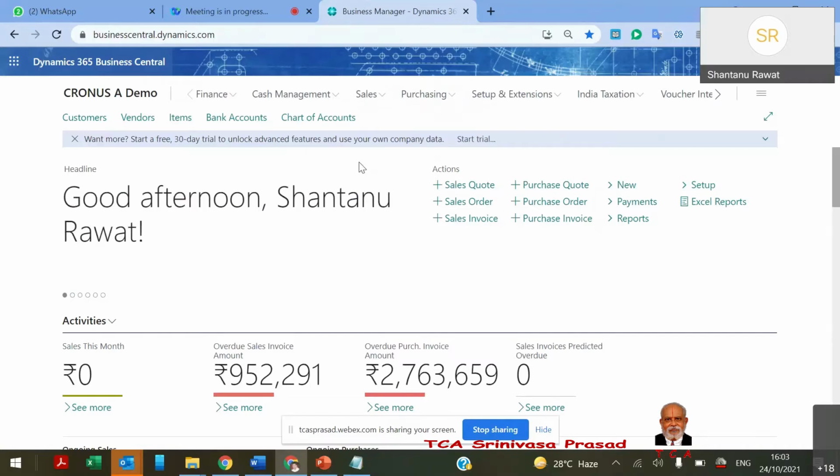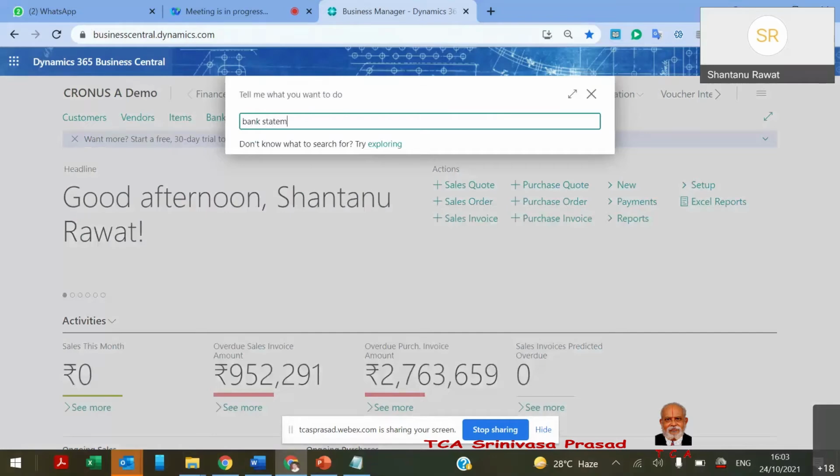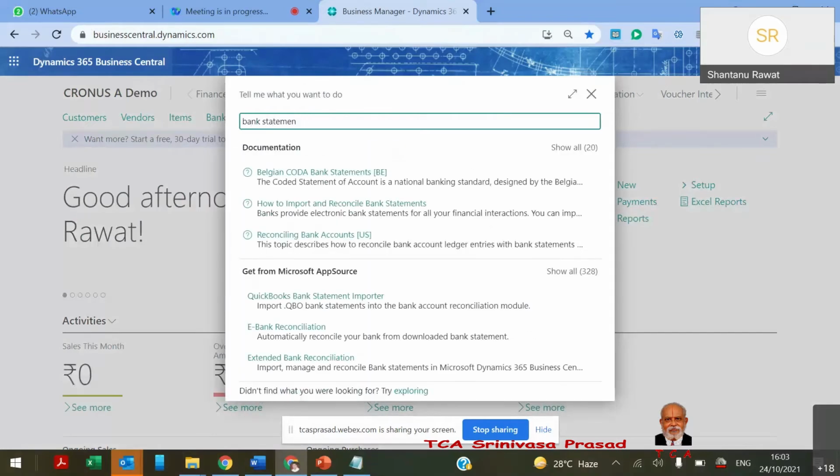So the bank account and system just maintain all the bank statement here.